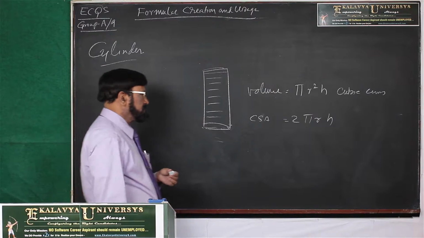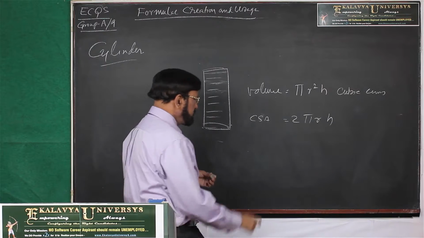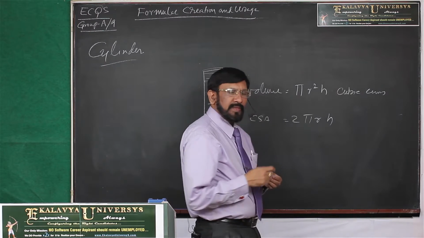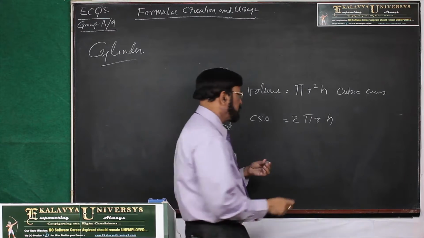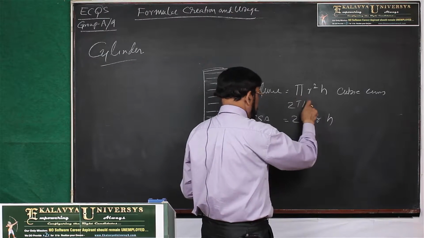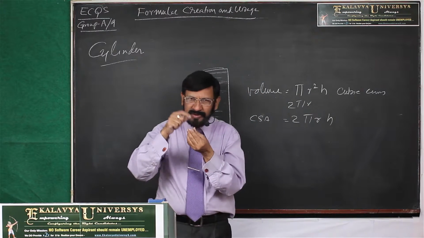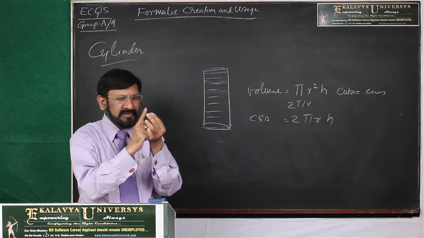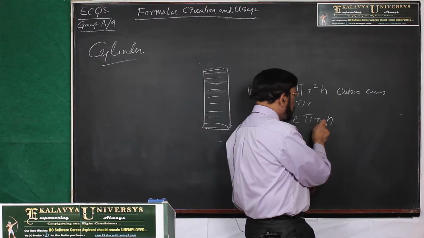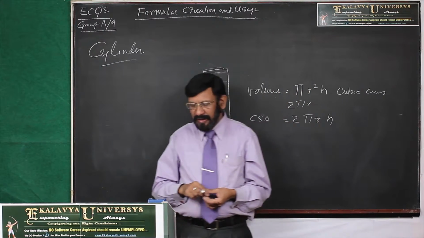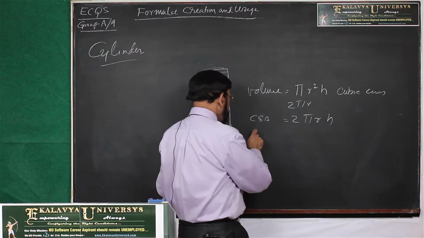In the same way, CSA means this area, whatever we can see around it. That is the curved surface area. Now, already we have seen the circumference of the circle. What is that? 2 pi r. Now, how many circumferences form the CSA? H. So, 2 pi r h. That you have to take. That is the formula.